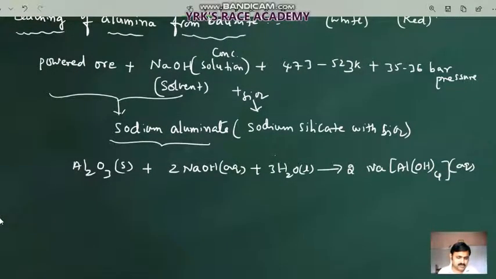This aluminate solution will be neutralized in this chemical reaction process. That neutralization takes place when we pass CO2 gas into it. It forms hydrated alumina as a precipitate. That means if you take the neutralization reaction with CO2, what will happen?